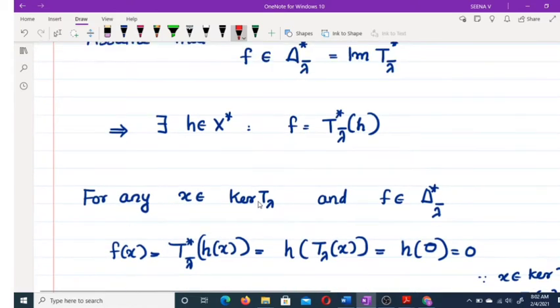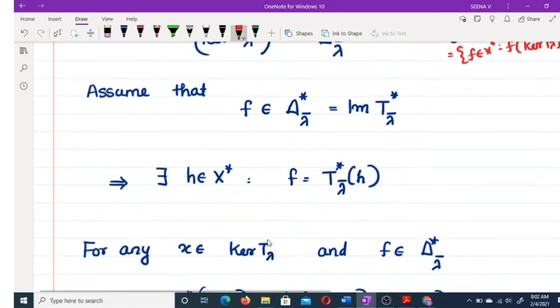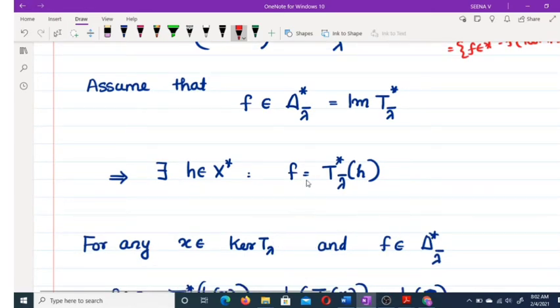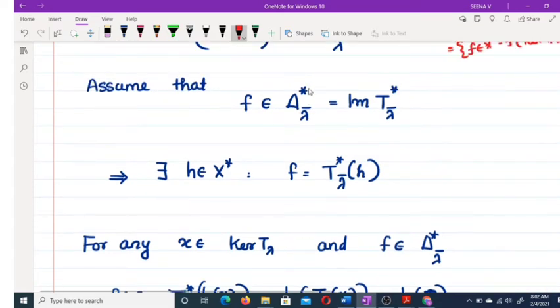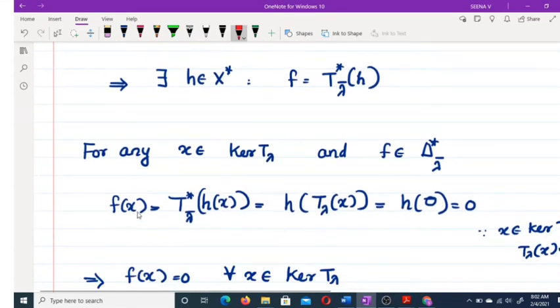For any x belongs to kernel T lambda, we have f of x equal to T star lambda conjugate h of x. By the definition of star, a star phi of x equal to phi of ax.